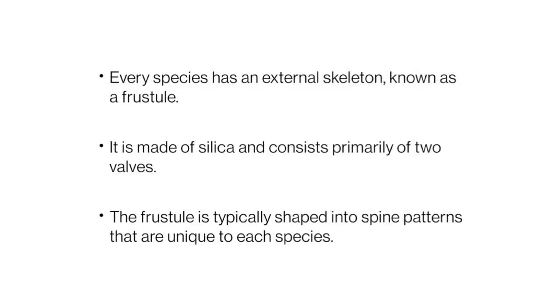And one specialty of the diatom is that each and every species has an external skeleton, which is known as the frustule. And these diatoms actually look like armor or a shell, which is made up of silica. And this frustule is made up of silica. The frustule is typically shaped into spine patterns that are unique to each species, and the diatoms are very diverse. And this spine-like structure is actually very unique for each species.